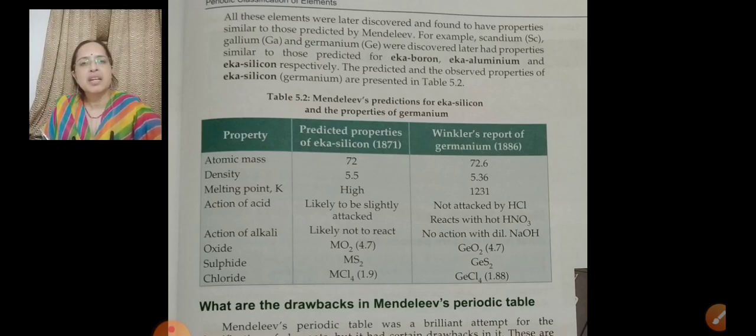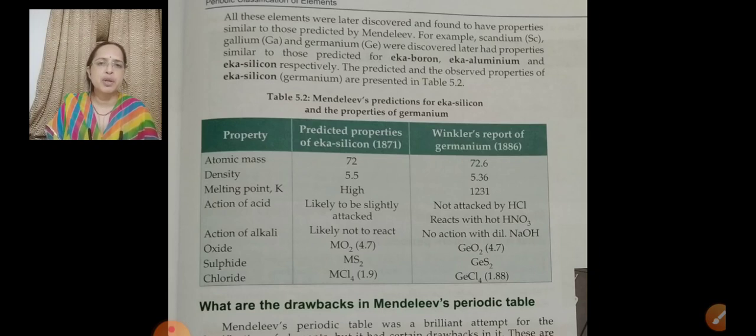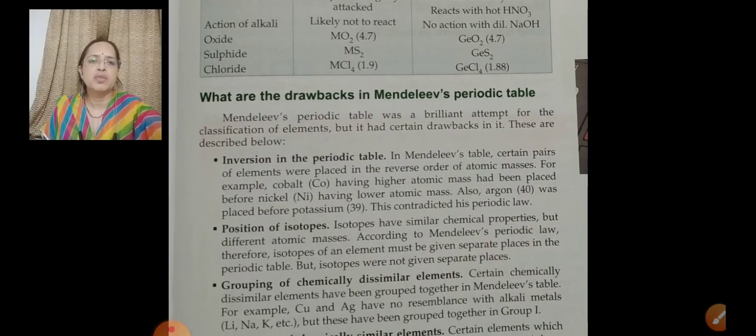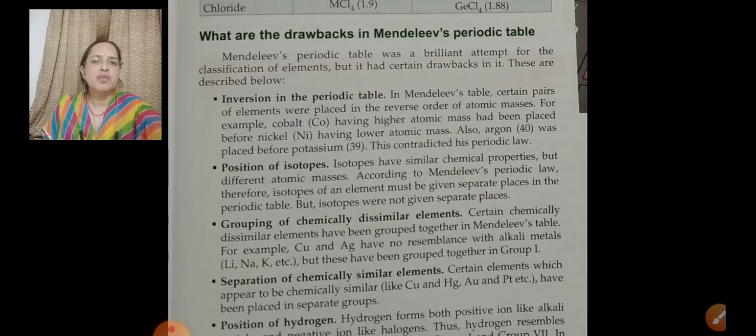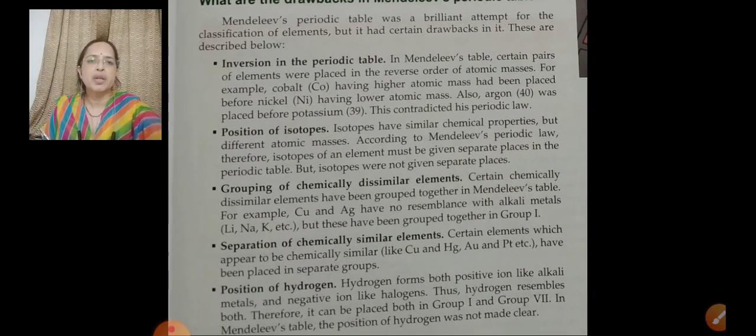Now there are certain drawbacks of this Mendeleev periodic table. Though he provided the basis for the modern periodic table, it still has certain drawbacks. What are the drawbacks of Mendeleev's periodic table? First is inversion in the periodic table.